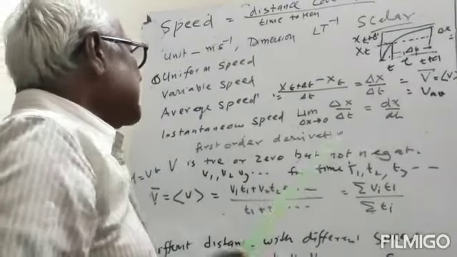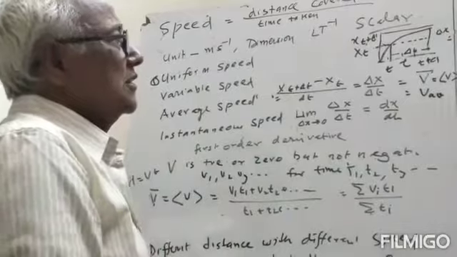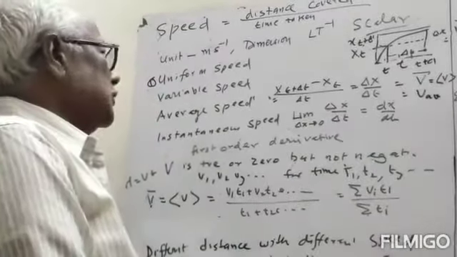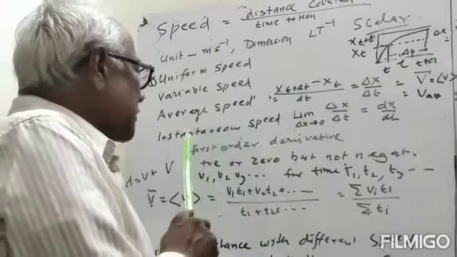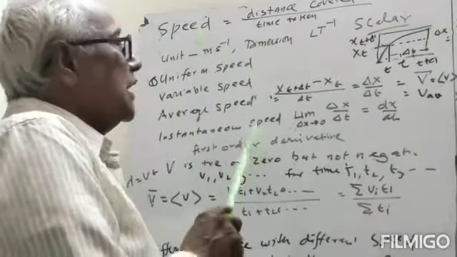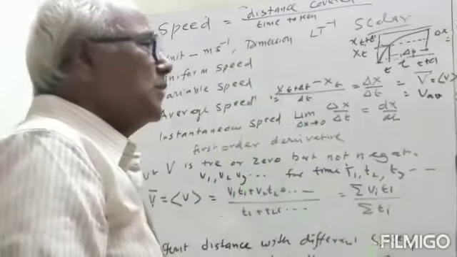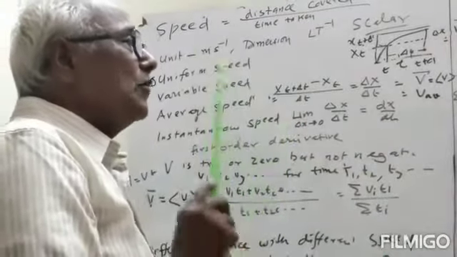Now what is the instantaneous speed? What do we mean by instantaneous? Instantaneous speed is the speed at a particular instant, that is, a particular time or a particular place.